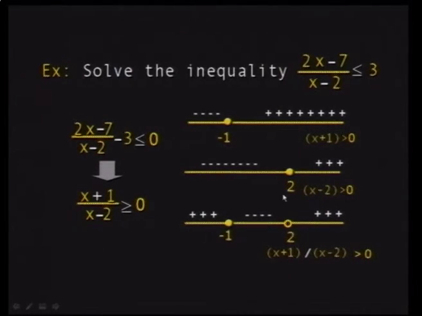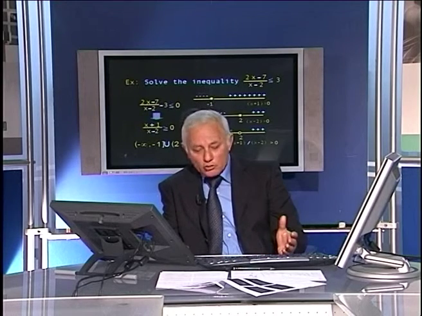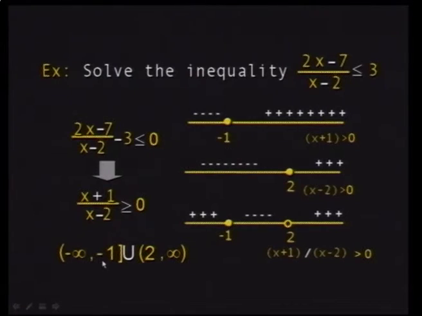So actually, where are the regions in which (x+1)/(x-2) is greater than or equal to 0? It's the two regions. Either x is greater than 2, you can't say 2 because you can't divide by 0, or x is less than minus 1. So in fact, this is the solution, and it's a set, of which any x belonging to this set would satisfy this inequality. It's the union of the two, one closed from minus infinity to minus 1, and one open from 2 till infinity. And this is the way you write inequalities.